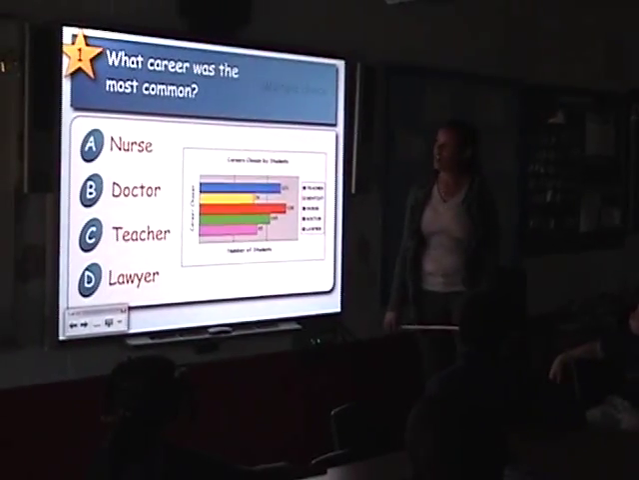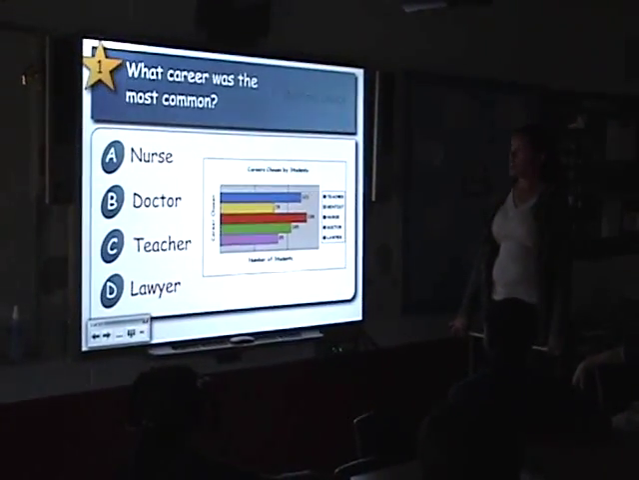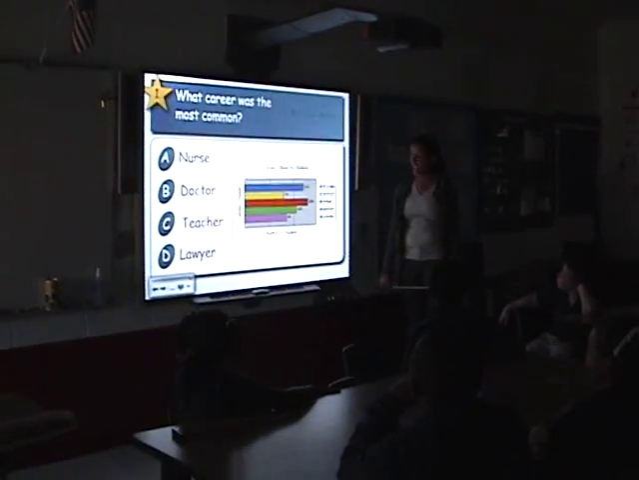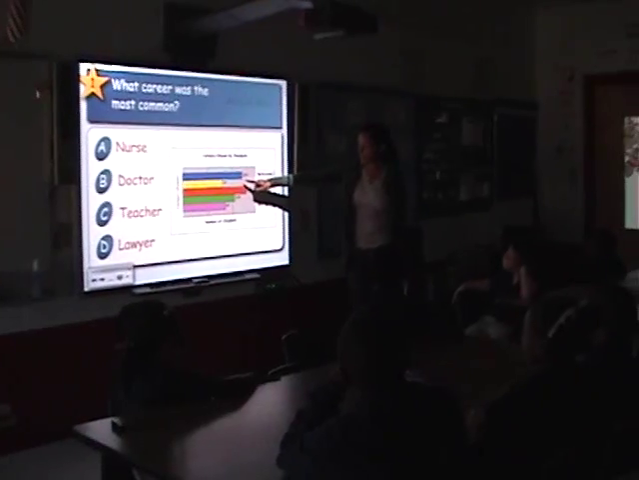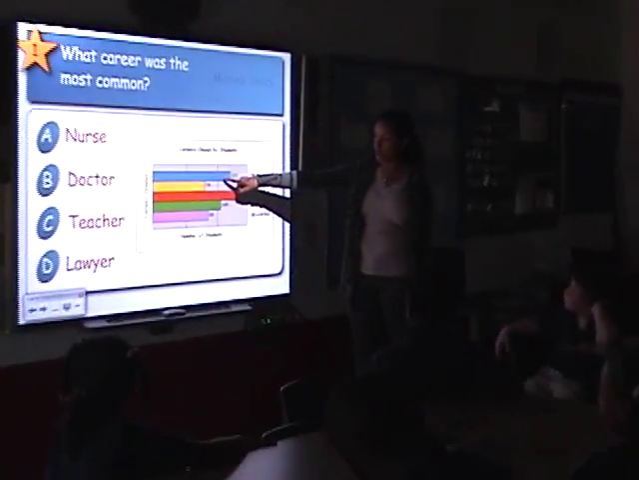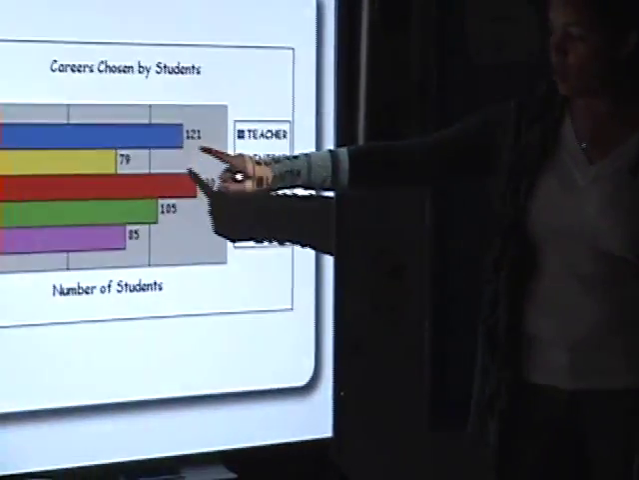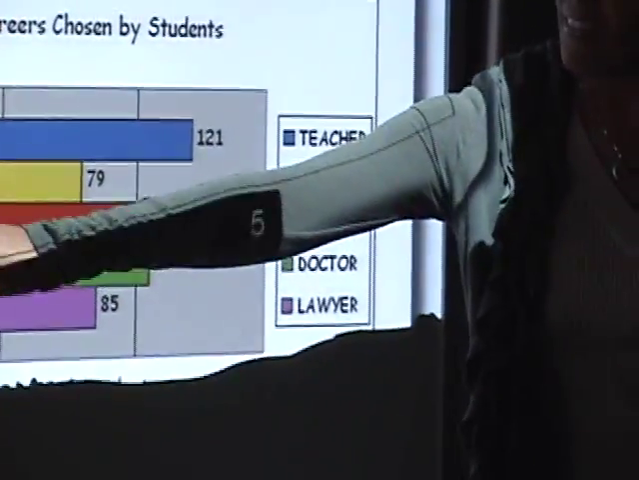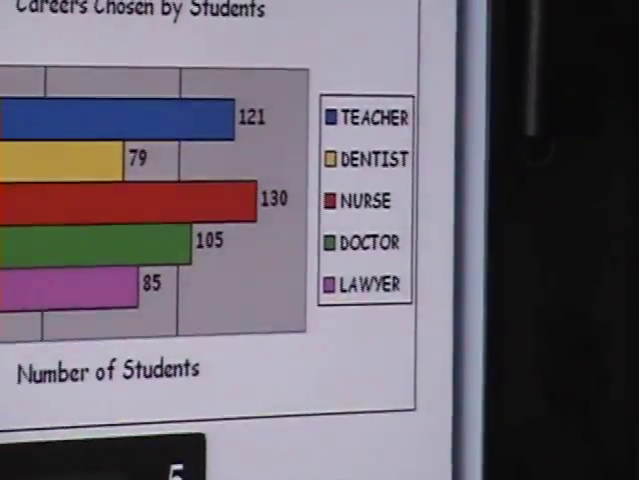Okay? So, on this one it says, what career was the most common? So the most common, we're looking for the highest number. So we look here and we see 121. And we go across, and 121 is blue. And so we look over here, and blue is teacher. So we would push C for teacher.